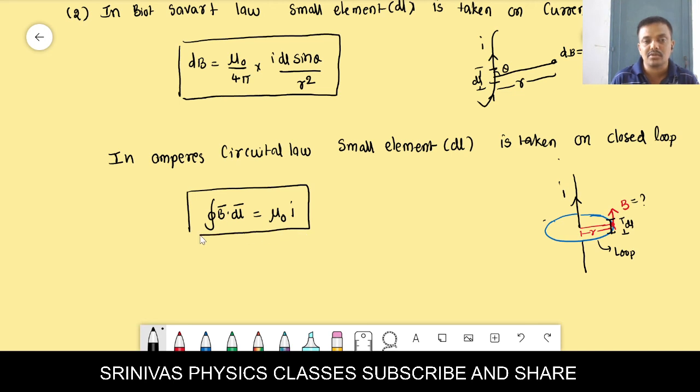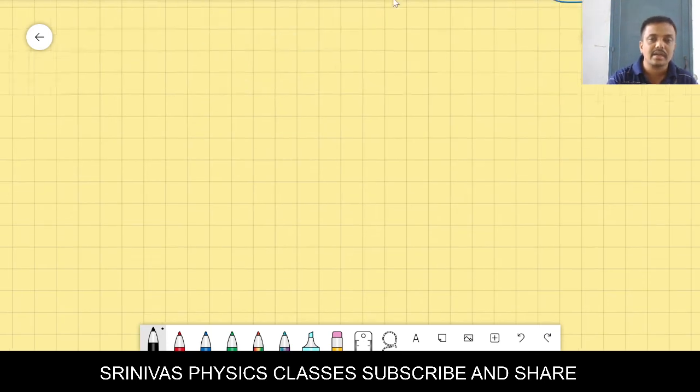In this Ampere circuit law, dl means a small element on the loop, not on the wire. And in the Biot-Savart law, the small element dl is on the current wire. This is the major difference between the Biot-Savart law and Ampere circuit law. Both laws are useful to find the magnetic induction.